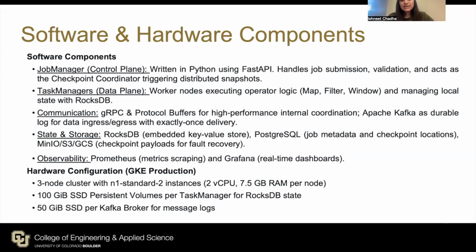For state and storage, each task manager embeds RocksDB for local operator state. PostgreSQL stores job metadata and checkpoint locations, and MinIO stores checkpoint payloads durably, so state survives node failures. For observability, we use Prometheus to scrape metrics like throughput, latency, and lag, and Grafana to visualize these metrics on real-time dashboards. On the hardware side, in our GKE deployment, we run a 3-node cluster of N1 standard 2 instances. Each task manager has a 100 GB SSD persistent volume for RocksDB state, and each Kafka broker has 50 GB SSD for message logs. This setup gives us enough CPU, memory, and storage to run realistic streaming workloads.